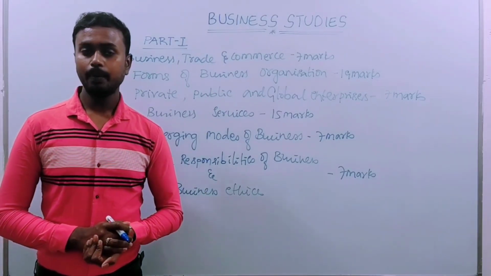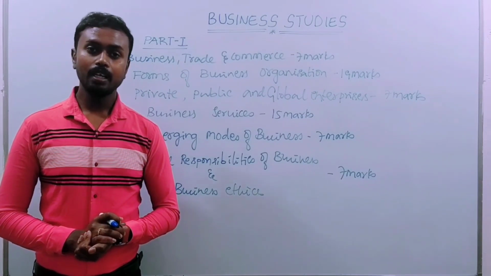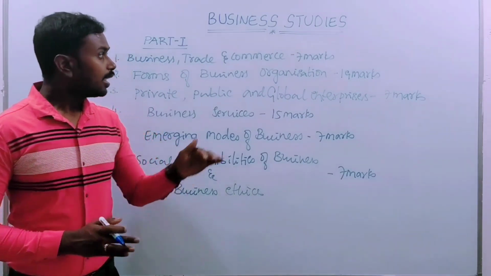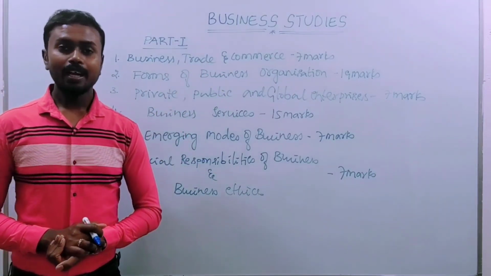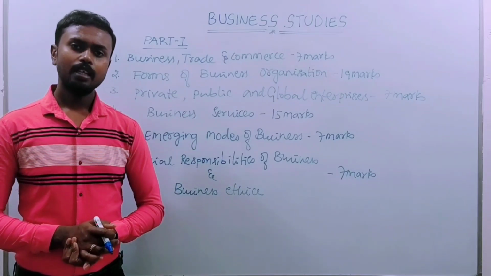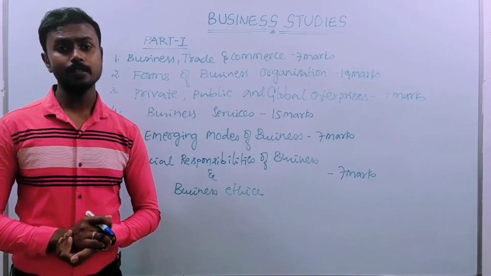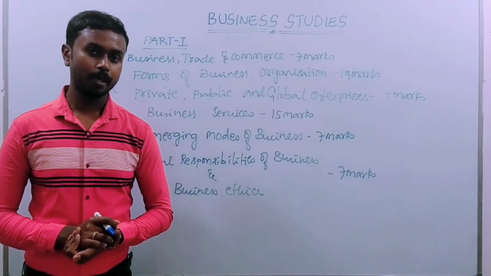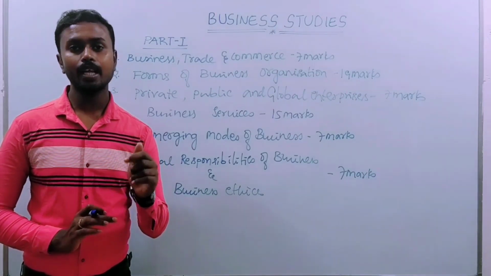Suppose we take bakery as an example. A bakery comes under sole proprietorship. That means in the second chapter we are learning different forms of business organization. We have 5 forms of business organization. The first one is sole proprietorship or sole trading concern.